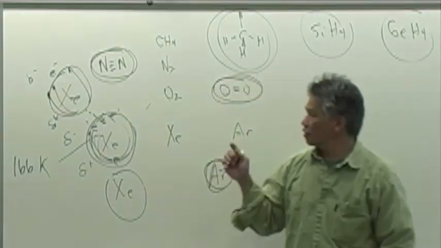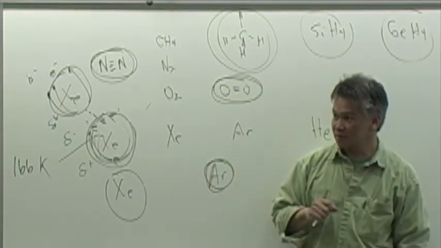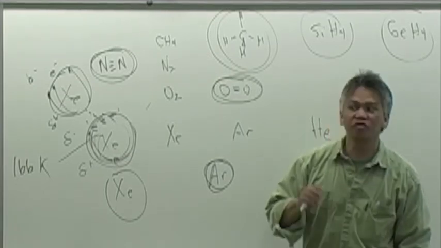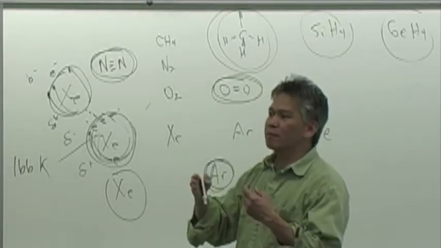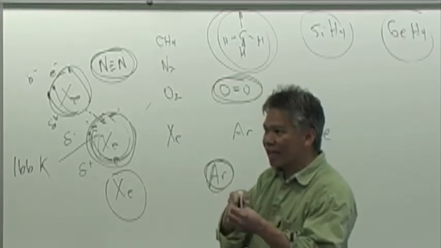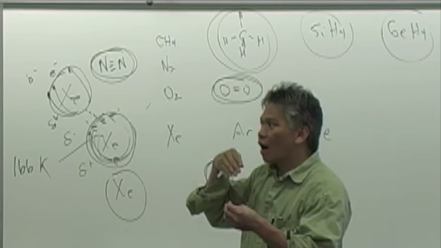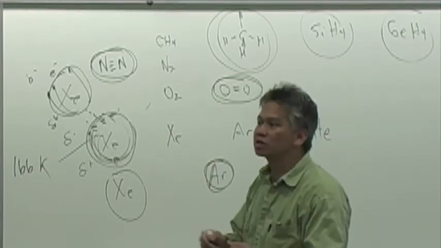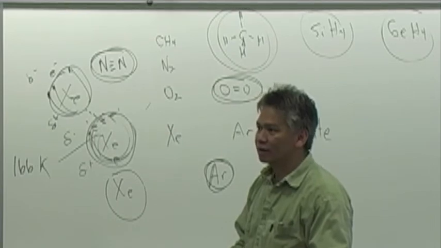So does that mean the dispersion force is only for the noble gases, or is it for all chemicals? It's for all chemicals, but because noble gases have no other force available, that's the only factor we can look at that determines their boiling point or melting point or things like that. Okay?